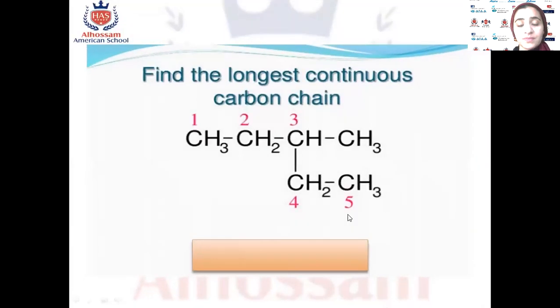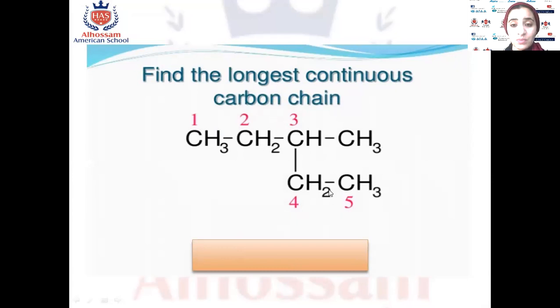We can solve this by finding the longest continuous carbon chain. If we choose the linear one, you count 1, 2, 3, 4; it will be just 4. But if we count like he did, 1, 2, 3, 4, 5, that is 5 carbons, so it will be the parent chain.